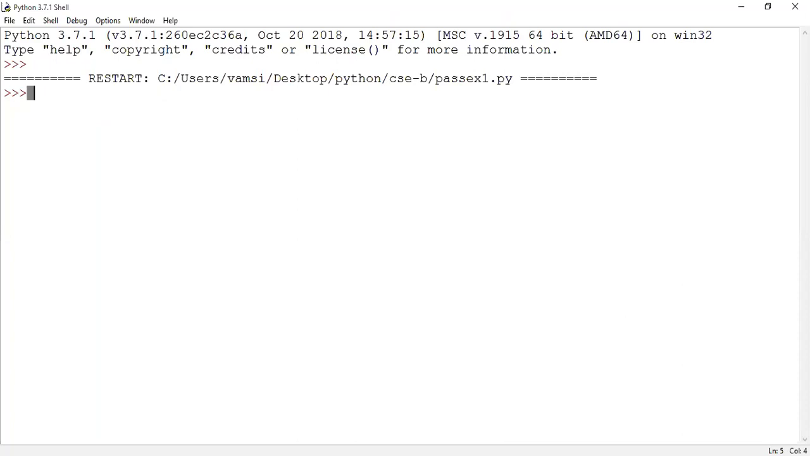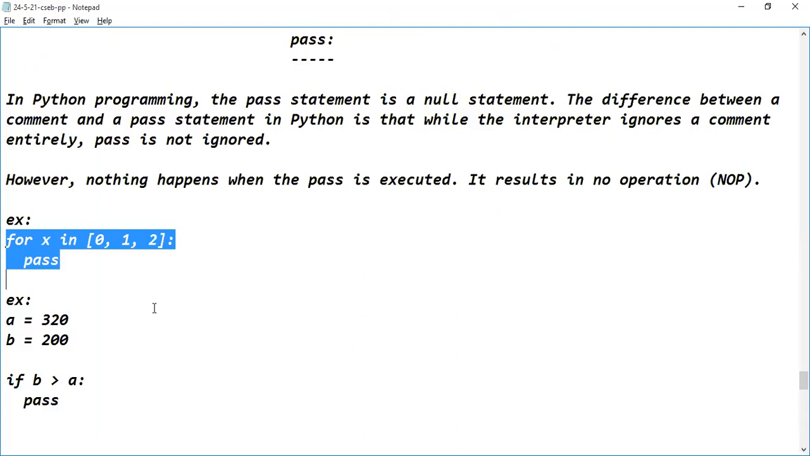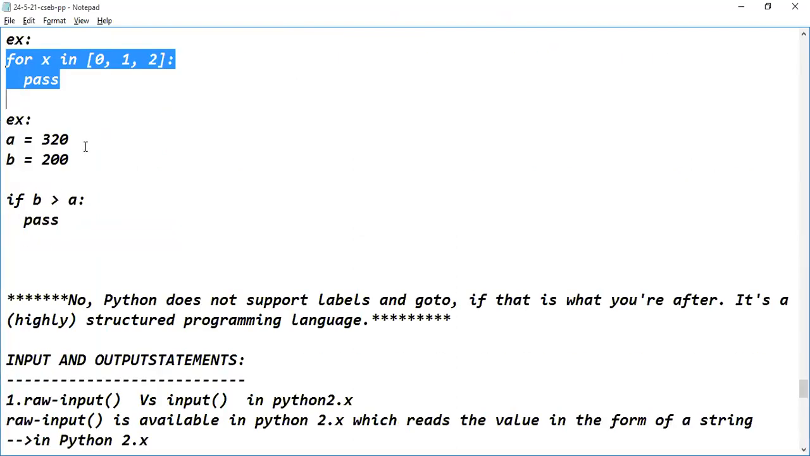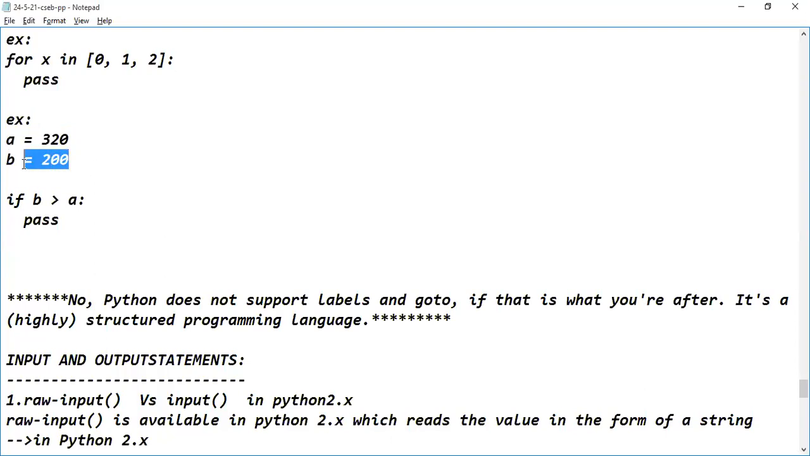Then let us see the second example for the pass statement. Are you seeing the notepad right here? Yes. So here I have taken two variables, guys. A is assigned with 320, B is assigned with 200. Now I am writing a simple if statement, giving a condition: if B is greater than A, what does it have to do?